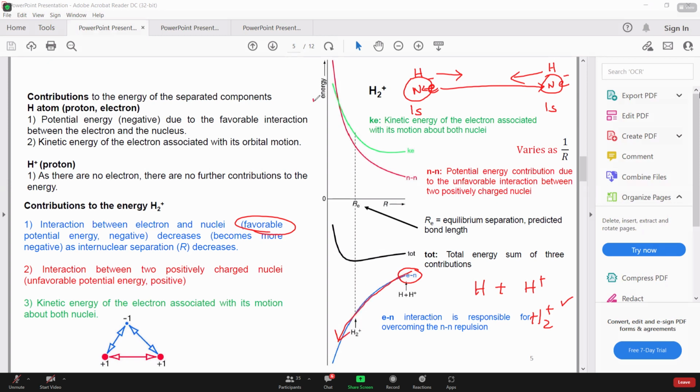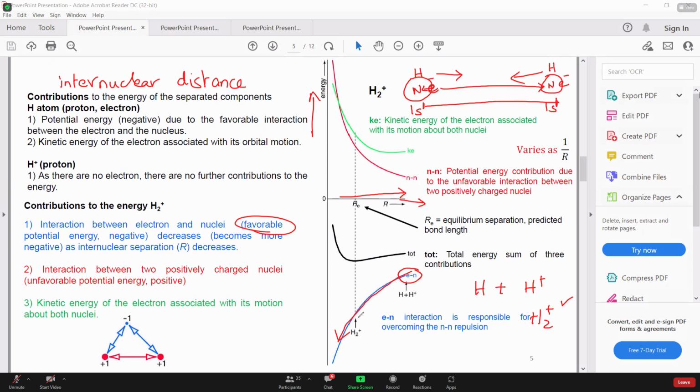Remember, this is the plot of energy on y-axis and internuclear distance along x-axis. Very important term. All the factors or the graphs in the next few slides are based on internuclear distance. Why? Because obviously we are forming a molecule, and the molecule is formed only when the distance between the two nuclei decreases. When they come closer, only then a bond is formed. So we do have internuclear distance along x-axis, right?